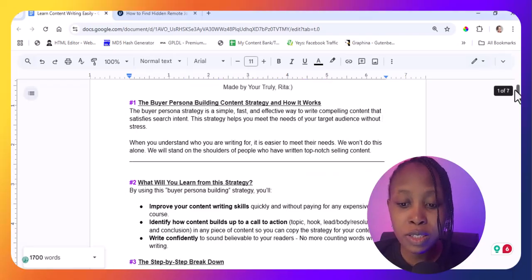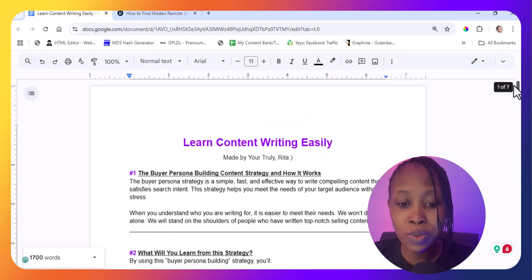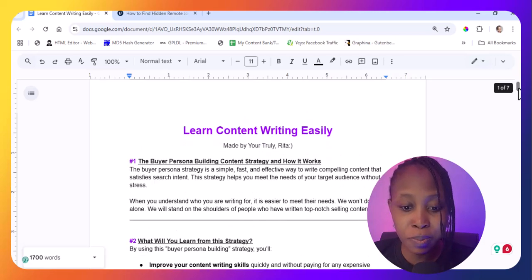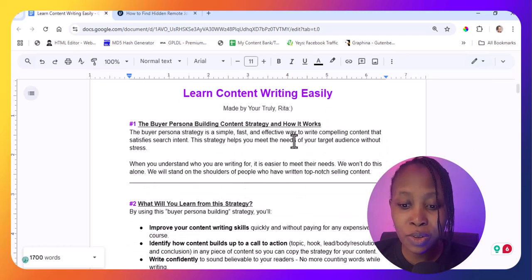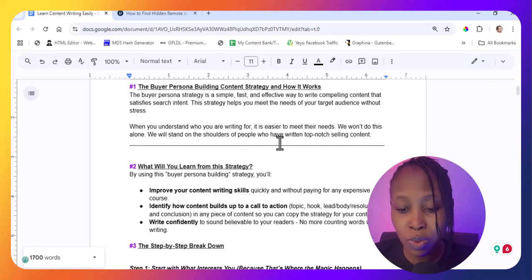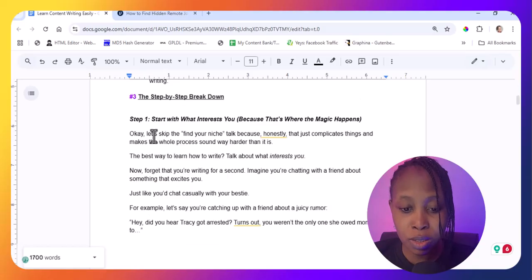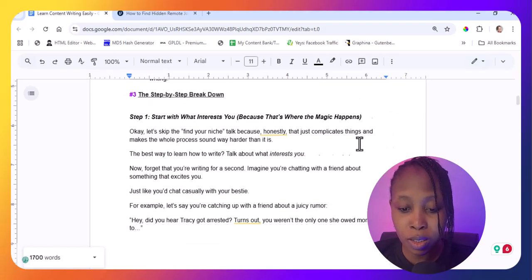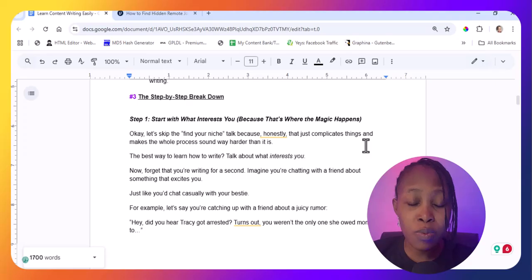So first of all, let's go to the laptop. This strategy for writing content is what I call the buyer persona building content strategy and how it works. So I'm just going to skip all of this part straight to the step by step breakdown on how it works. So how you're going to start is your interest.